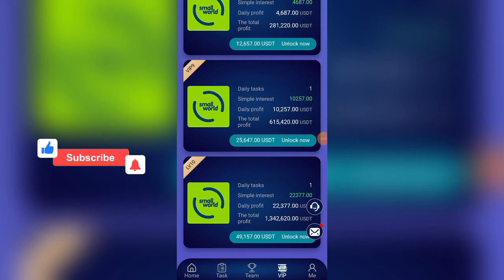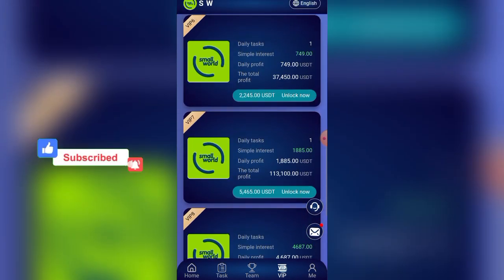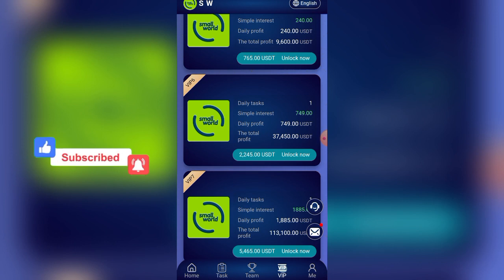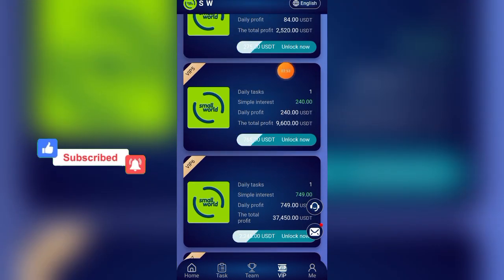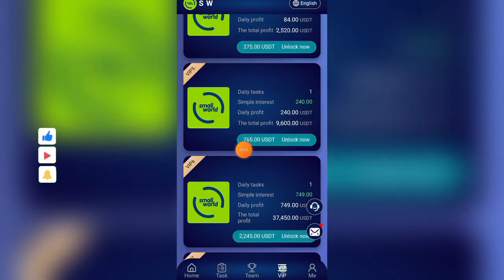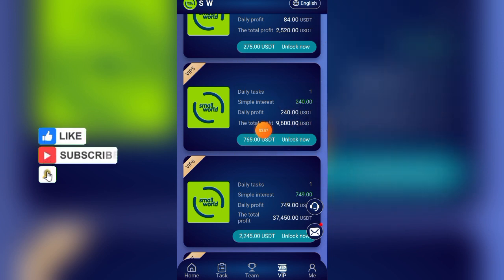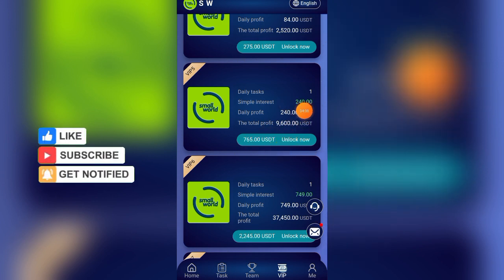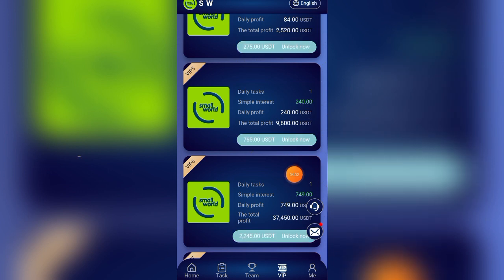You can earn a lot of money in this platform, and the higher you go to the VIP, the higher the amount of money you'll be making. So I've just told you about VIP 4. This is VIP 5, which you need 765 USD to unlock, and you'll be making 9,600 USDT. Your daily profit is 240 USDT.